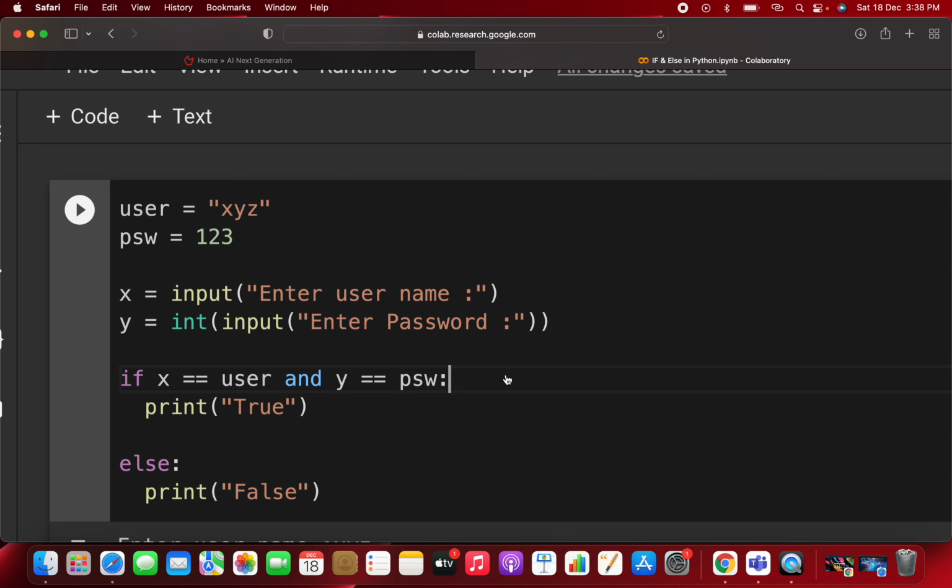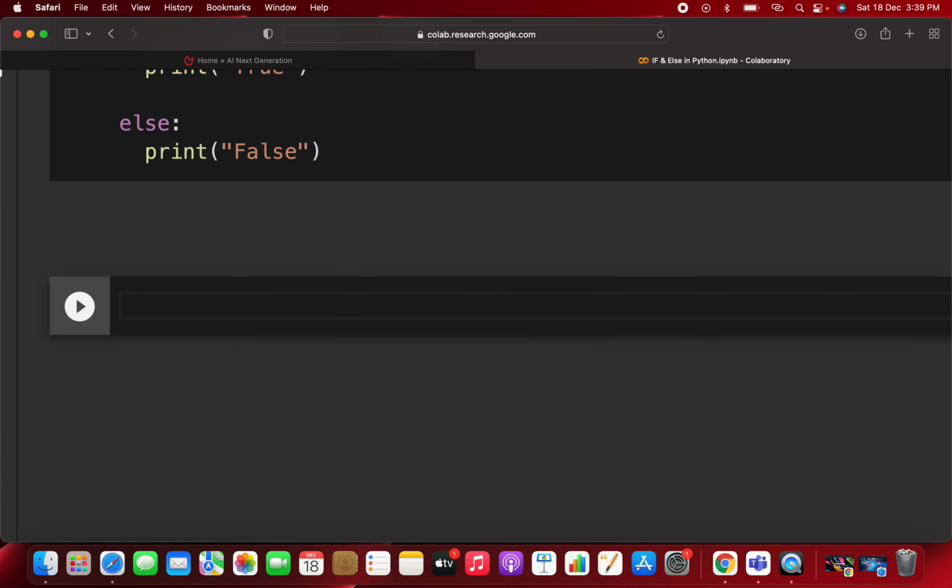So here, if the condition is true for this and also for this, that is, if x equal to user is true and y is also true, then this particular block will execute. And if any condition is false, like if you enter the username correctly but the password incorrectly, then this particular block will not execute. Okay, so now let's get started and see what you have to enter.